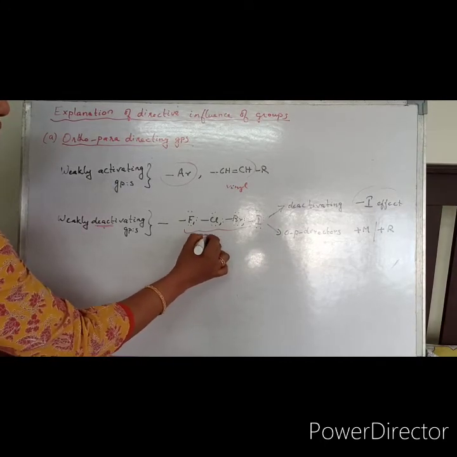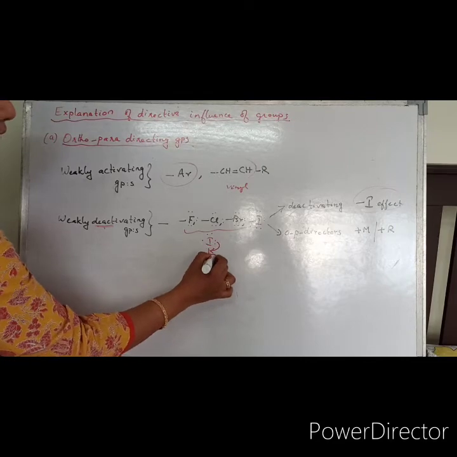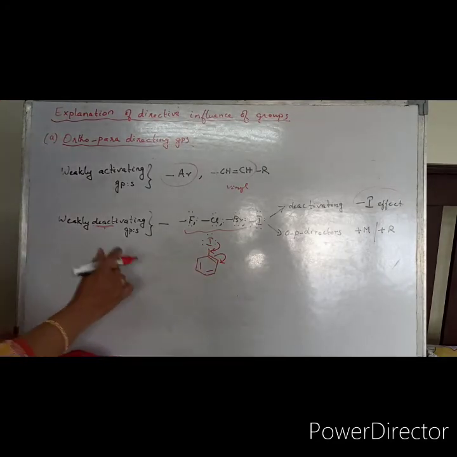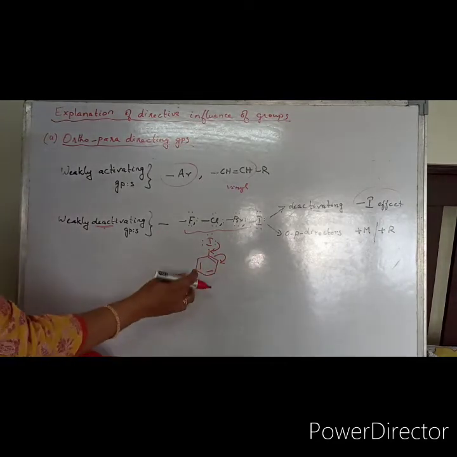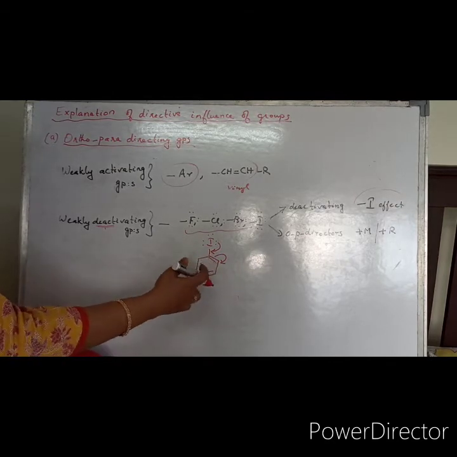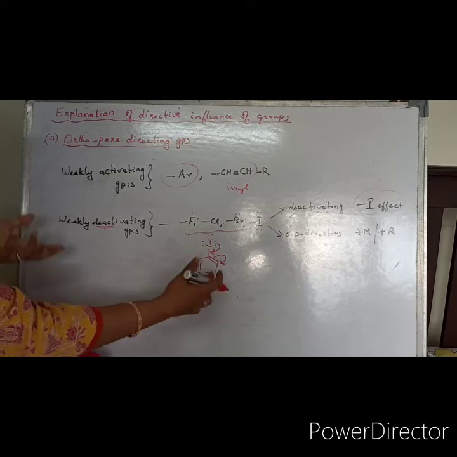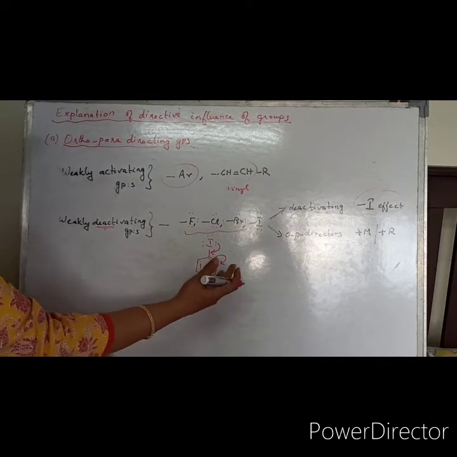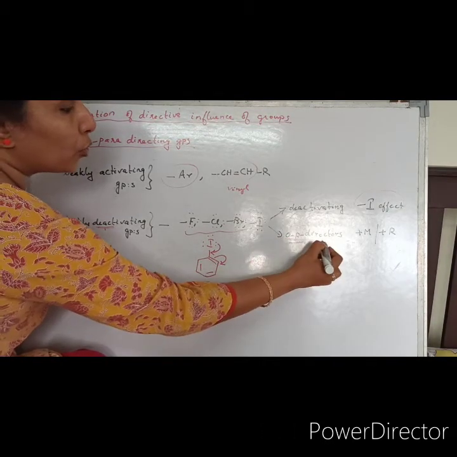Suppose iodobenzene, this will be donating electron density like this. So that's why they are making the ring more reactive towards electrophilic substitution. That's why they are becoming ortho-para directors.